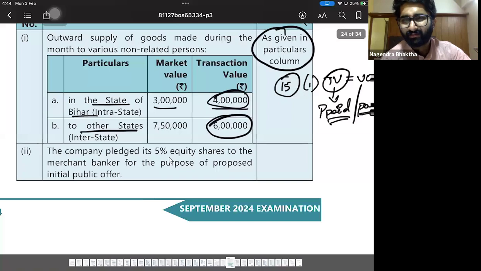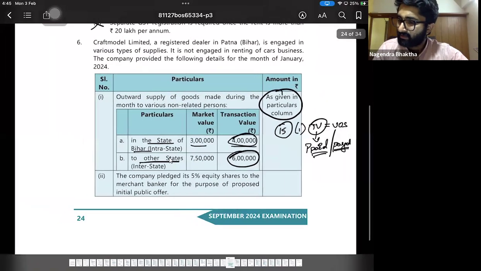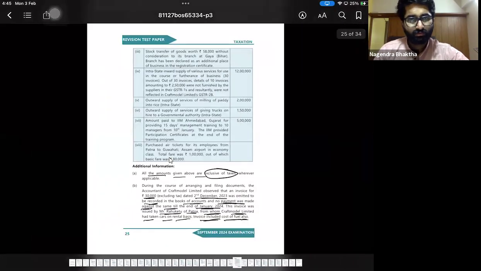Now the question is, will pledging of the shares amount to a service? No. Remember, pledging of shares is not a supply. Where is the consideration? Consideration is not there. Is there any consideration given in the next page? No. So there is no consideration. That's why there is no supply here.